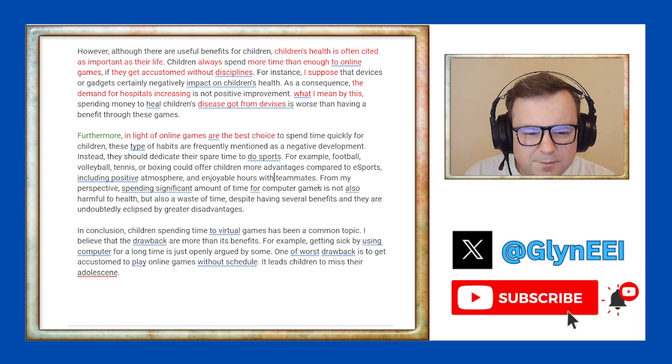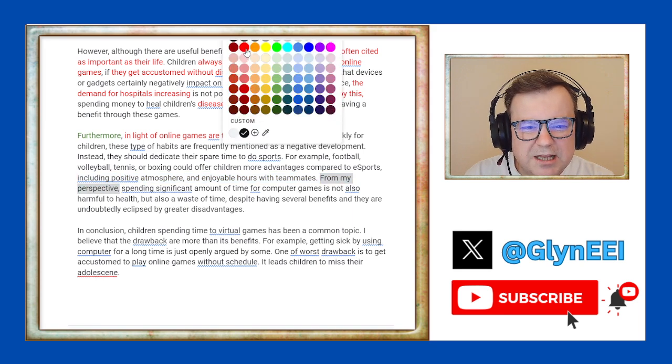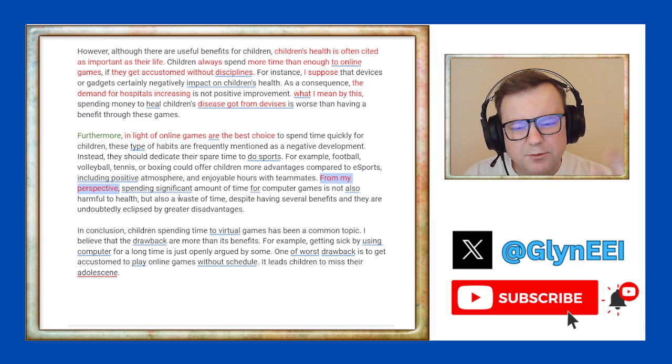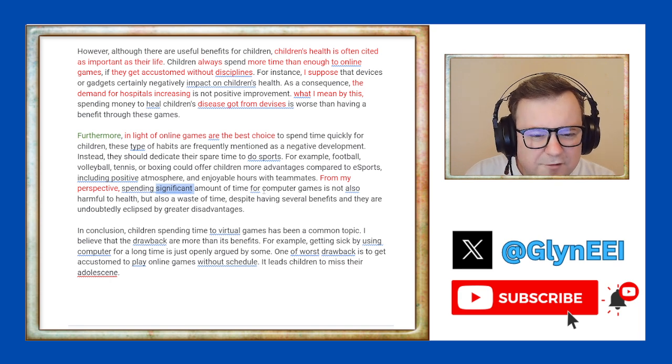Okay. From my perspective, again, we have a lot of personal language here. We don't want so much personal language in the body. Personal language, a bit in the conclusion, fine. Spending a significant amount of time for computer games on computer games is not also harmful to health.